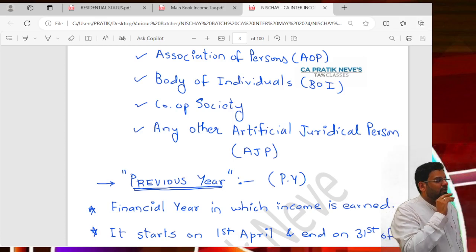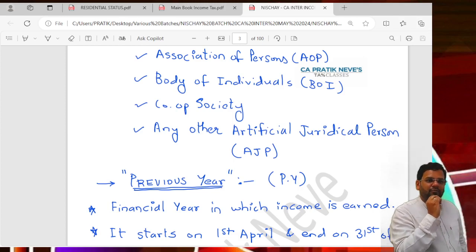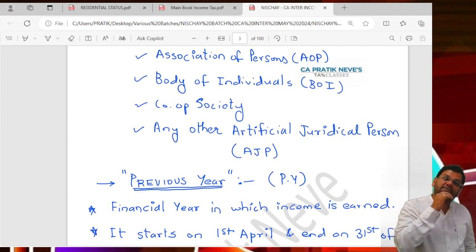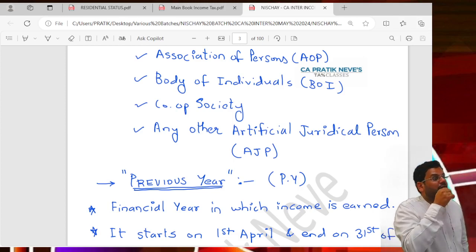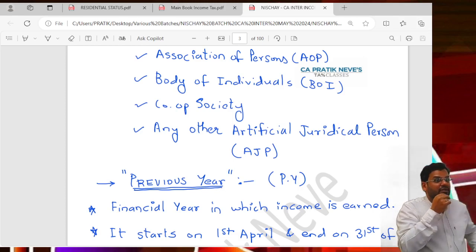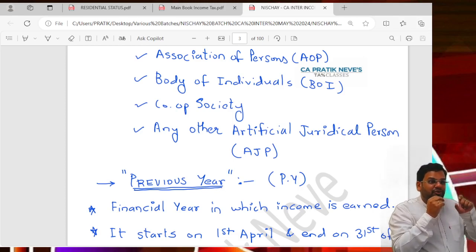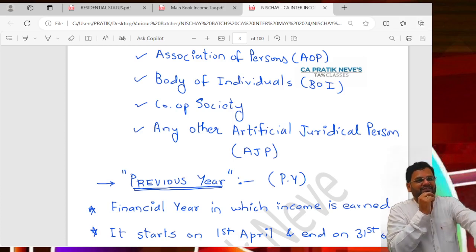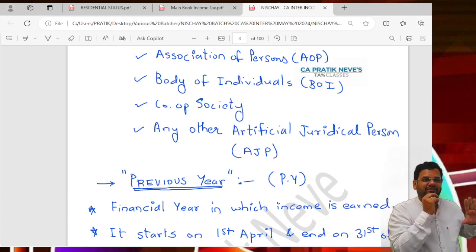Getting it? Local body means, tell me which is the municipal corporation here? That municipal corporation will also become a separate person. Why will it become a separate person? It is taking municipal taxes from you. So it has its own income and its own expense. So it will have its own earnings. On its earning, it might have to pay tax.